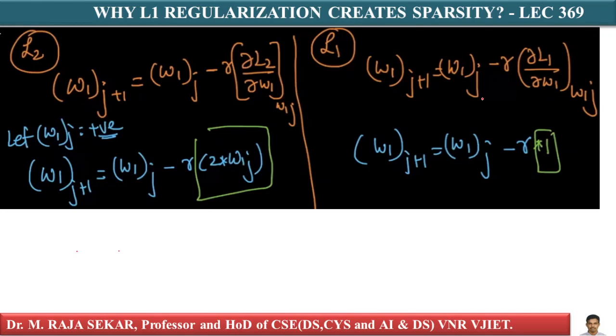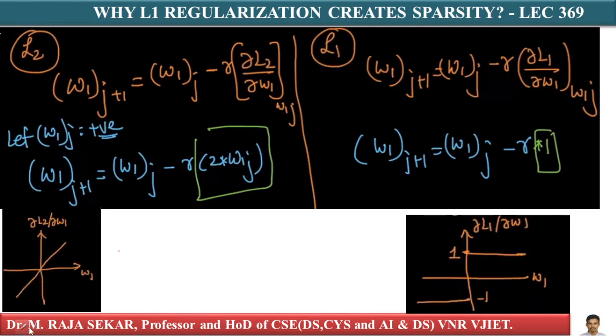If W1 is greater than 0, just see this graph: dou L1 by dou W1 is 1. Therefore, in the place of dou L1 by dou W1, I am keeping R into 1. Whereas here dou L2 by dou W1 is 2 into W1j, isn't it?